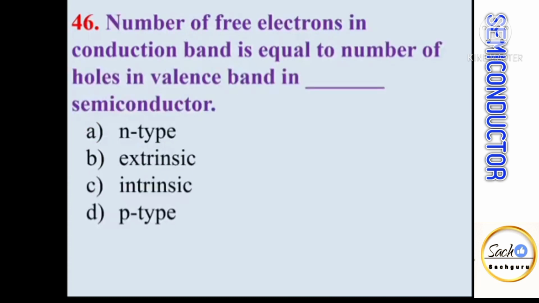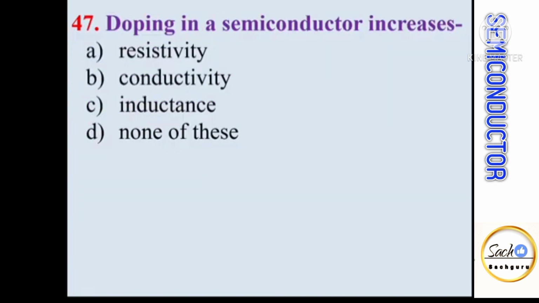Number of free electrons in conduction band is equal to number of holes in valence band in dash dash types of semiconductors. So number of holes and number of electrons are exactly equal in pure form of semiconductor, that is in intrinsic semiconductors. Doping in a semiconductor increases dash dash. The purpose of adding impurity atoms to pure semiconductor, that is the purpose of doping, is to increase the conductivity of semiconductors.